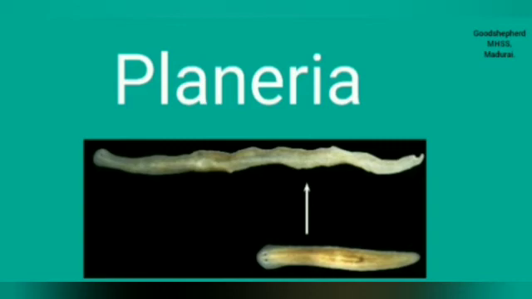They do not possess a body cavity between the gut and the body wall, hence are called acoelomate. The space between the gut and the body wall is filled with parenchyma, which is mesodermal in origin. Only a mouth is present, the anus is absent, and the gut is a blind sac.